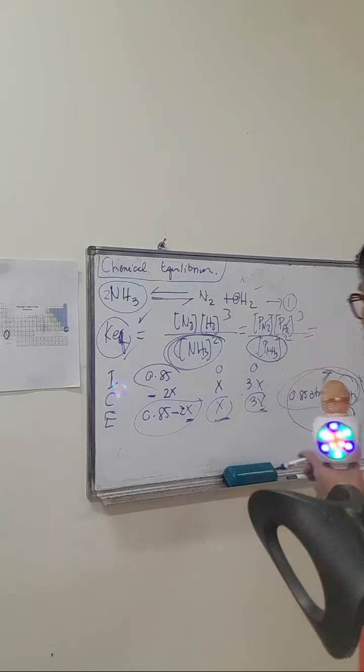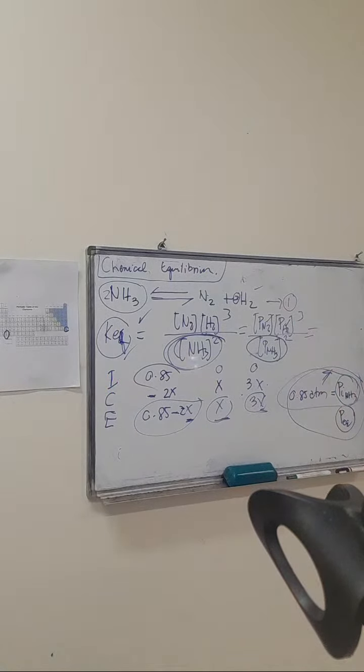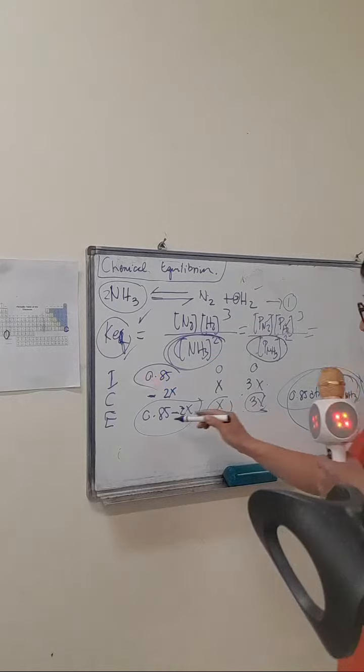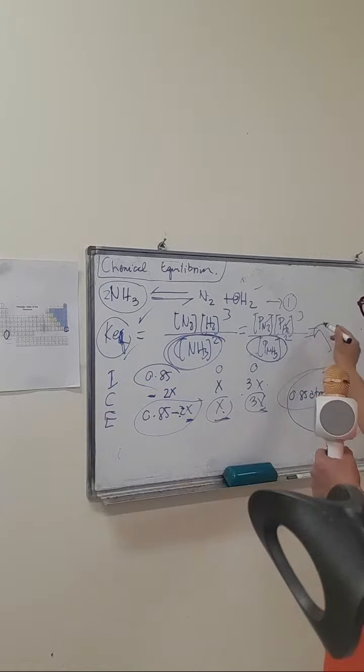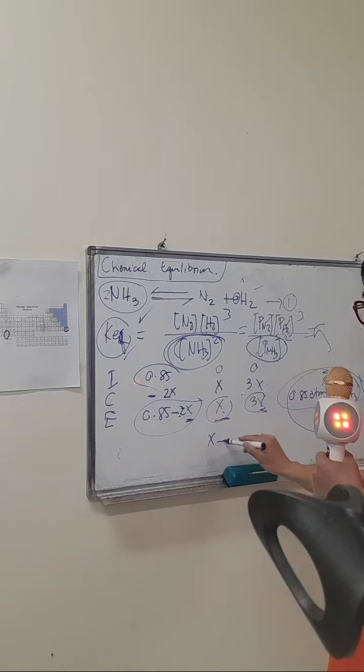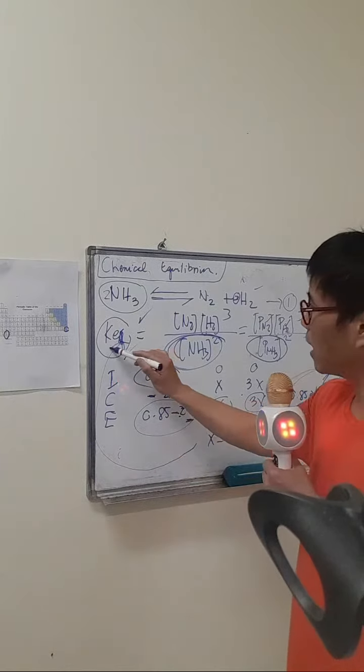These are all the partial pressures. You can get them because all are in terms of x. There's no other variable, right? By solving through an algebraic expression in math: 0.85 minus 2x, x, 3x, substitute that here, and you can solve for the value of x because you know the value of the equilibrium constant.